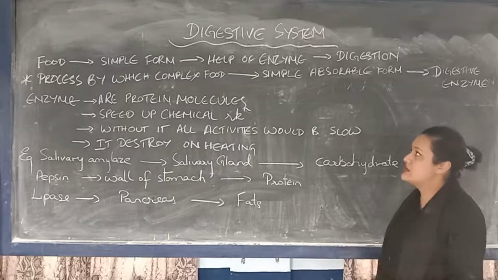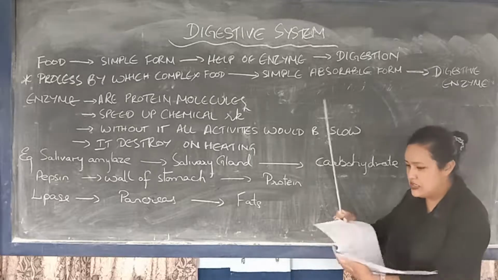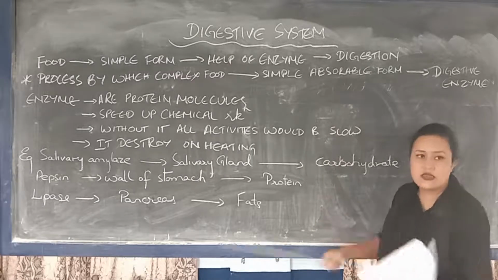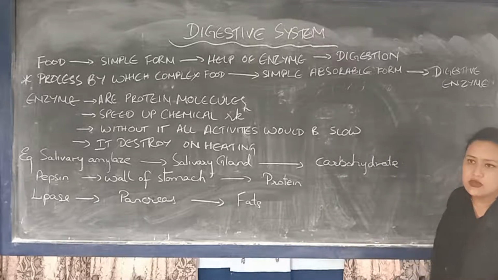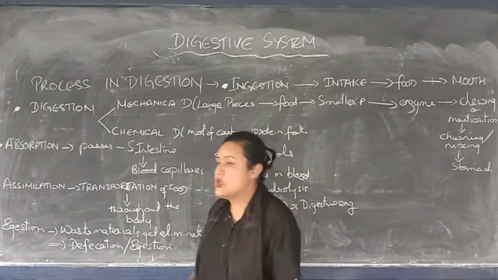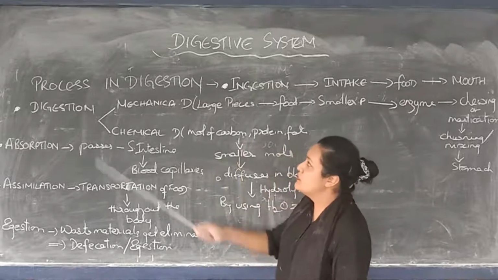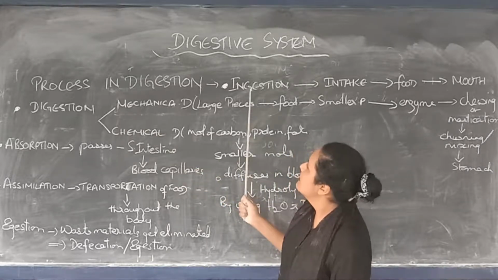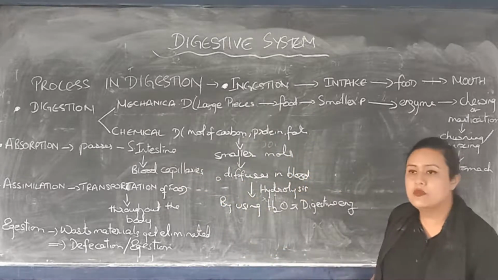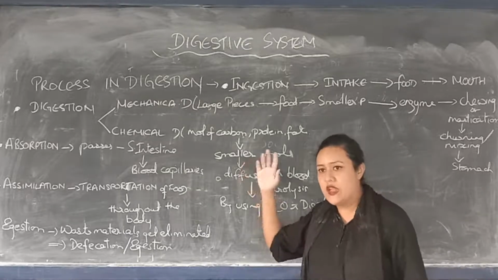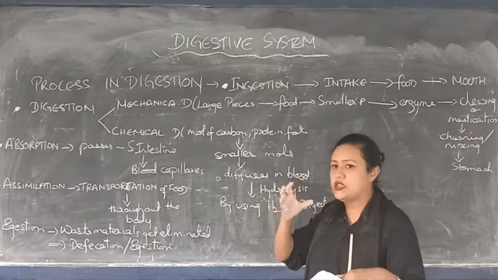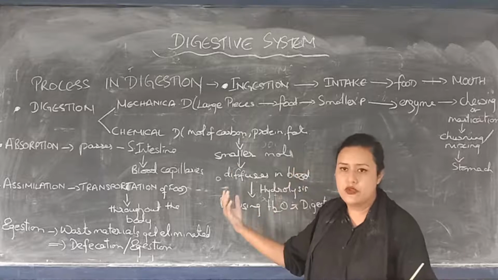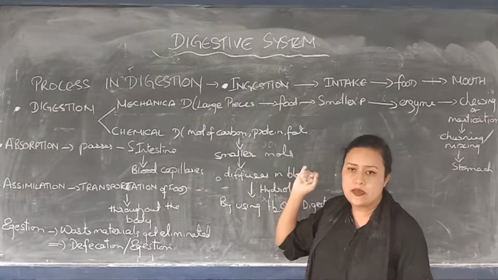Now we are going to discuss the different processes in digestion. Remember that in this process of digestion, digesting your food, changing it from complex to simple form, there are 5 steps.